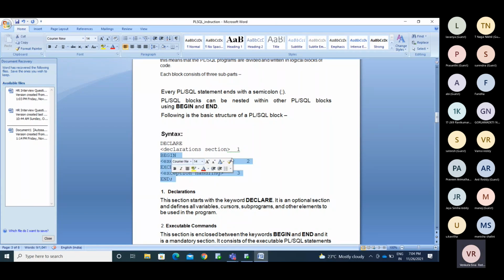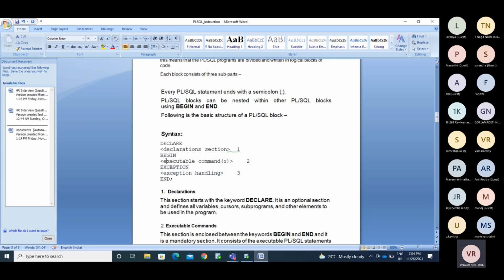So this block has 3 sections: the declarative section and the main section. In the main section, we have another section, like the exception section.